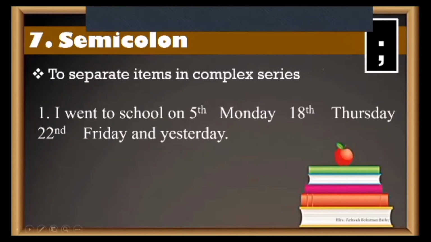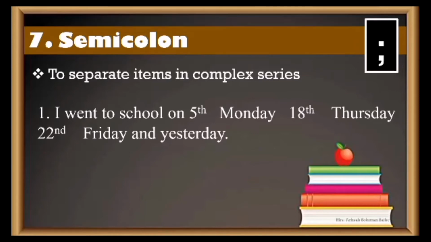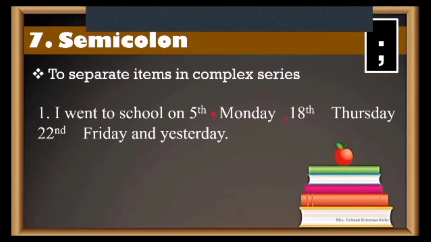Now next, when do we use a semicolon? To separate items in a complex series. Now what does complex series mean? Complex means confusing series. Don't worry about big words. It means something very easy. Confusing. Now tell me how confusing this sentence is. I went to school on 5th, comma Monday, comma 18th, comma Thursday, comma 22nd, comma Friday and yesterday.